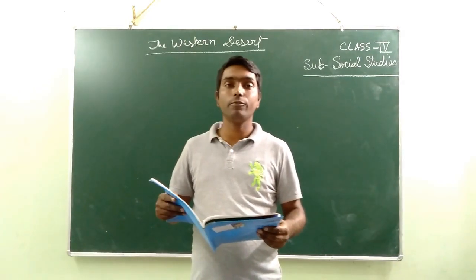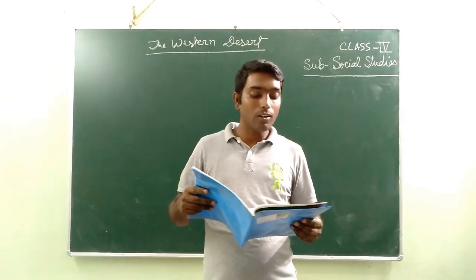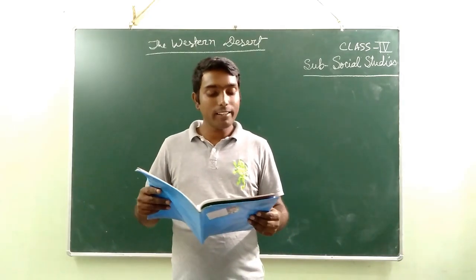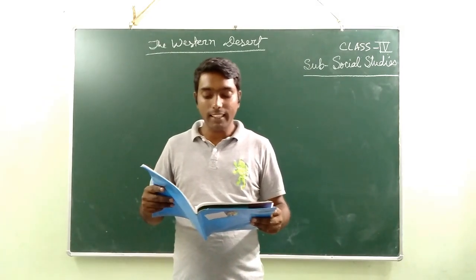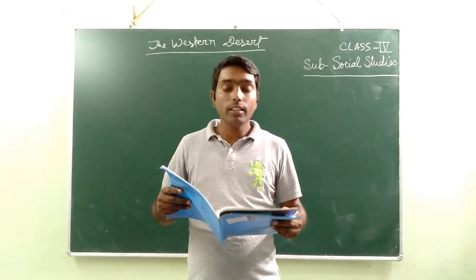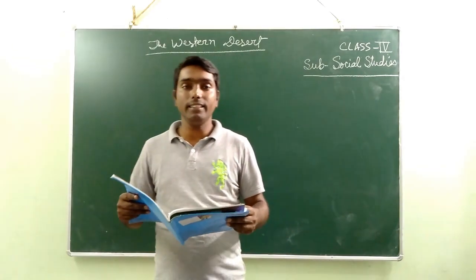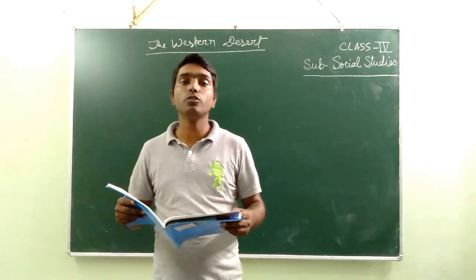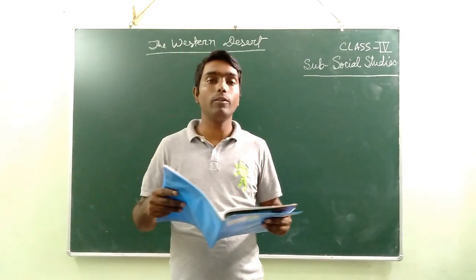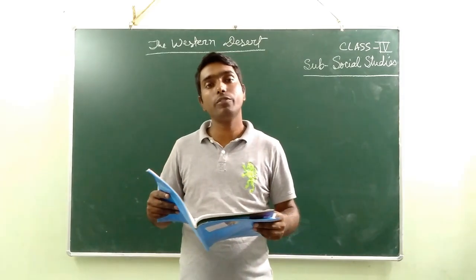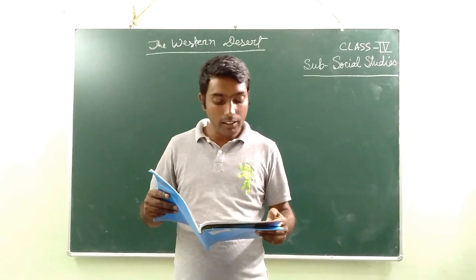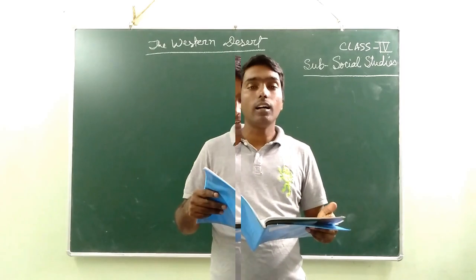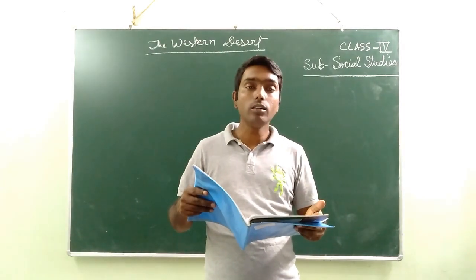At last I'll inform you of some great or interesting facts about the Great Indian Desert. This desert is actually a natural boundary between Pakistan and India. 85% of the desert is in our India and 15% is in Pakistan. Run of Kutch is a large area of salt marshes.